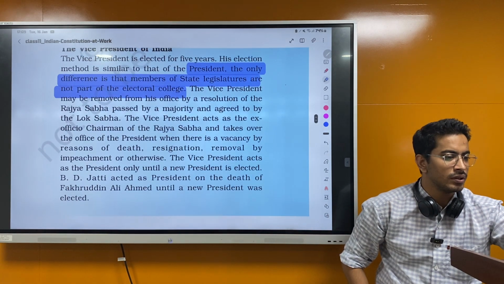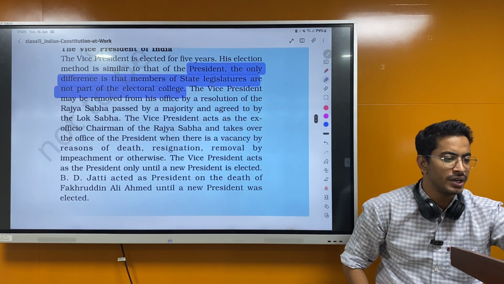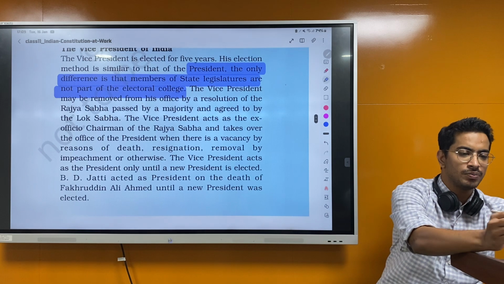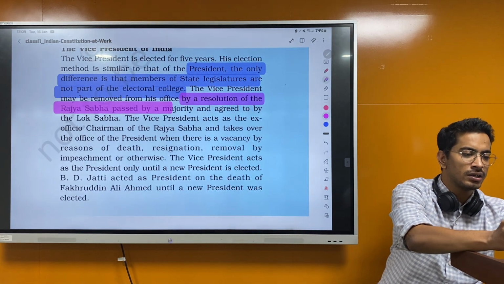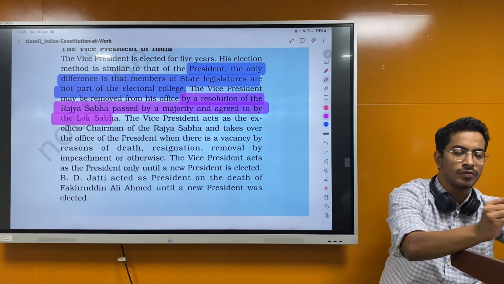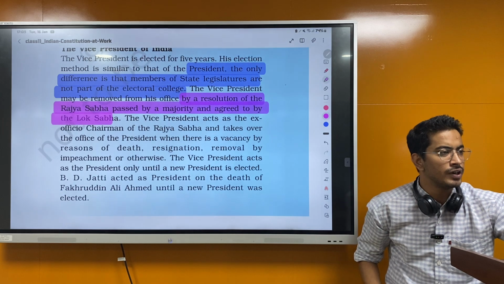Okay. The Vice President may be removed from his office by a resolution of Rajya Sabha passed by a majority and agreed by the Lok Sabha. So this is important. It should be passed by majority and agreed by Lok Sabha. We'll read about it. This is effective majority, they're talking about it.